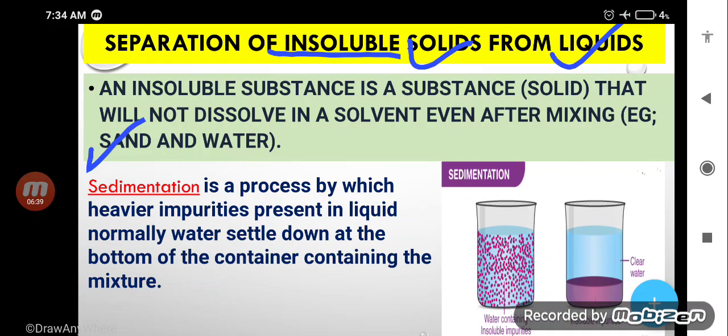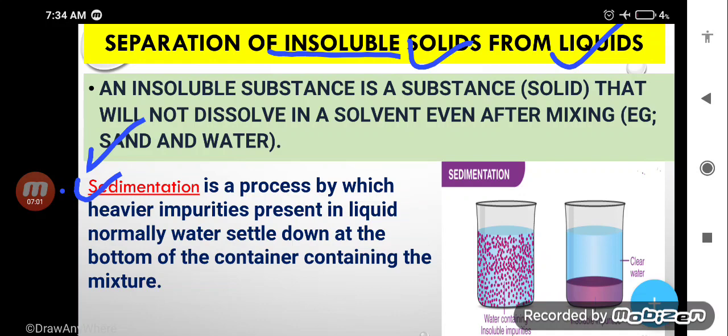So how can we separate them? The first process is sedimentation. What is sedimentation? Sedimentation is a process by which heavier impurities present in a liquid, normally water, settle down at the bottom of the container containing the mixture.